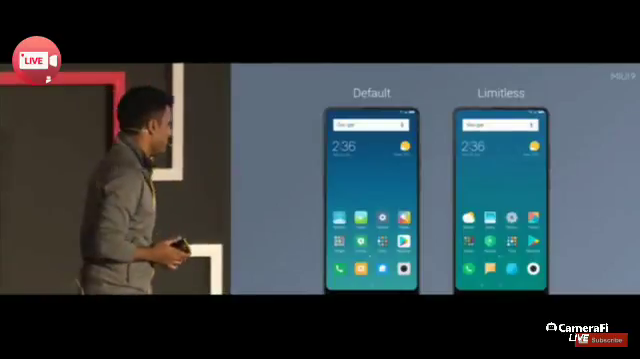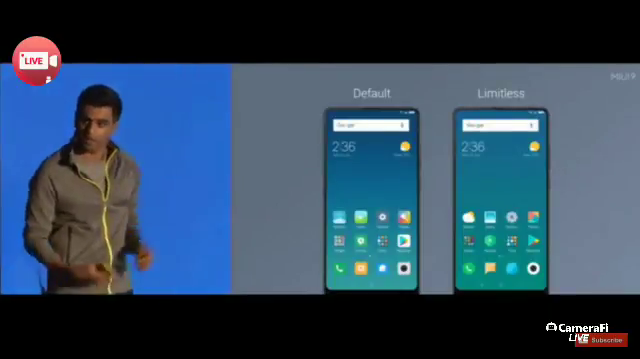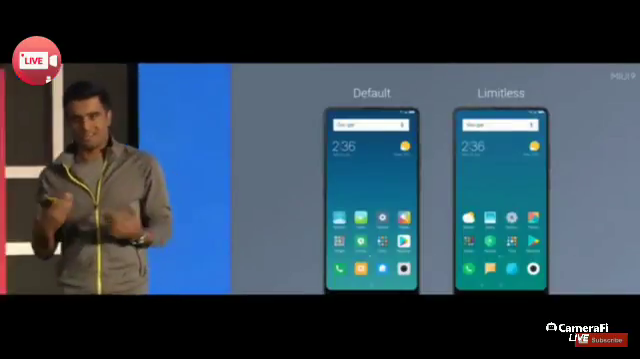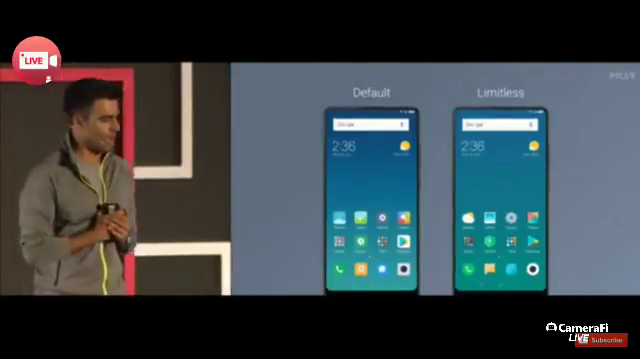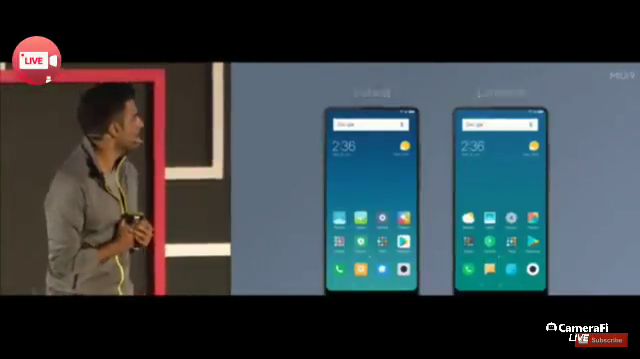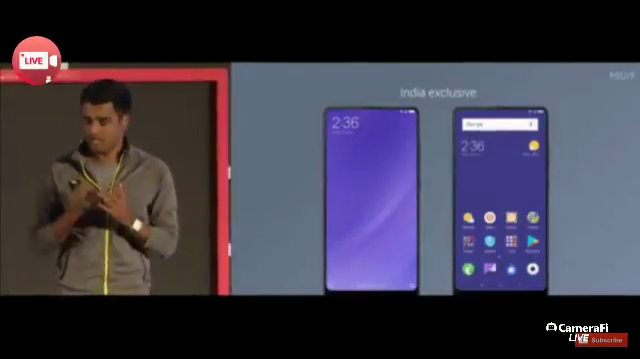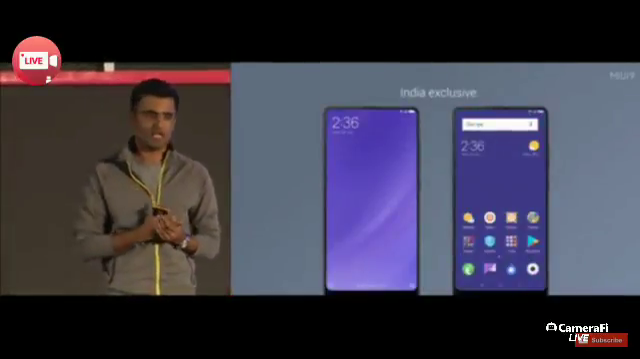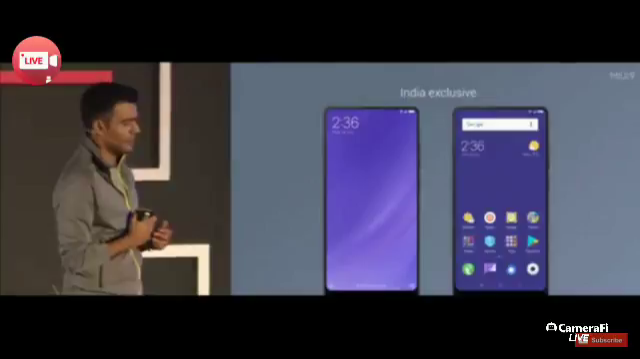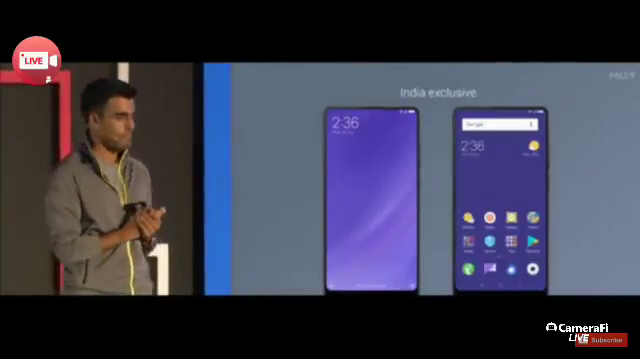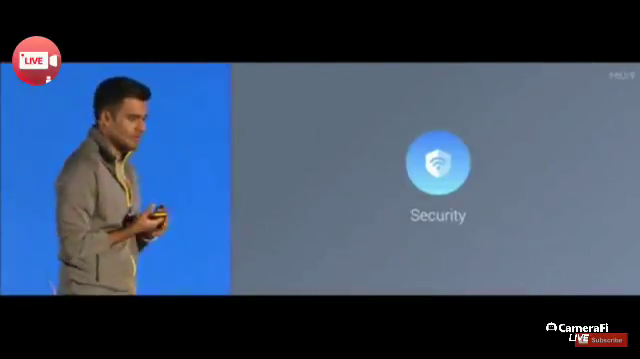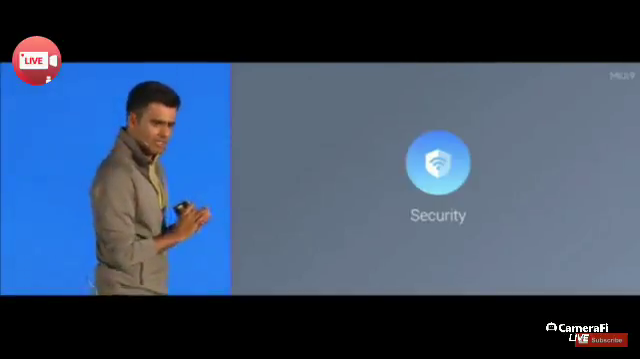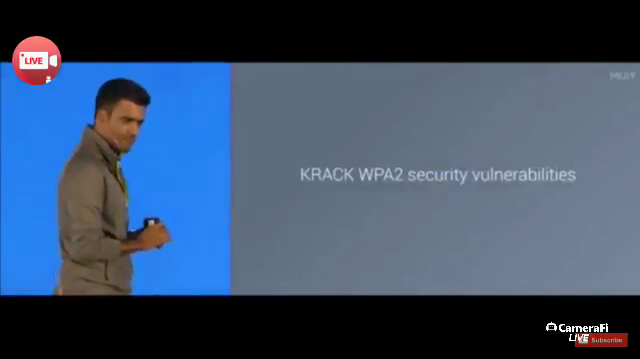Changes the background. So here we have a rectangular background with rounded corners, as the Limitless theme has a transparent background. We also have an India exclusive theme, again designed by our local R&D team. This is available in the theme store. So that's themes. All right, coming to security.